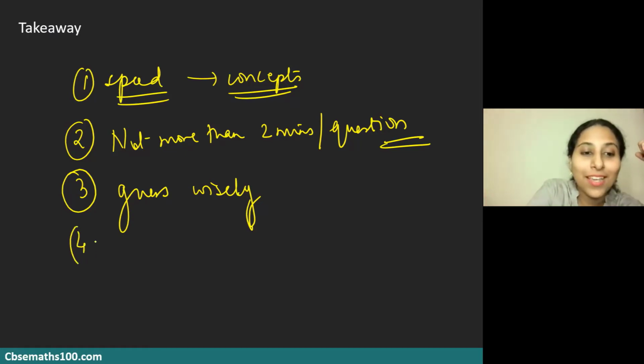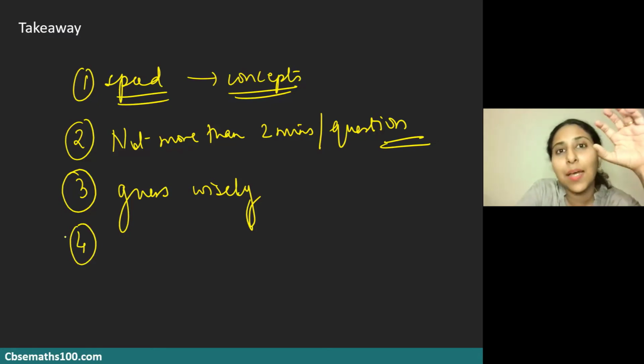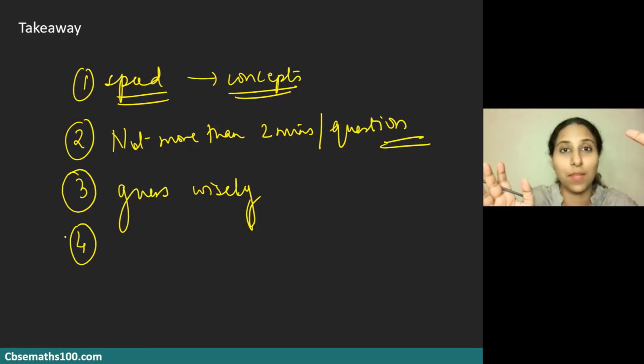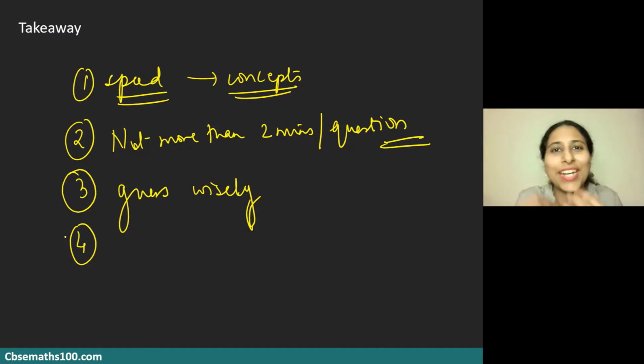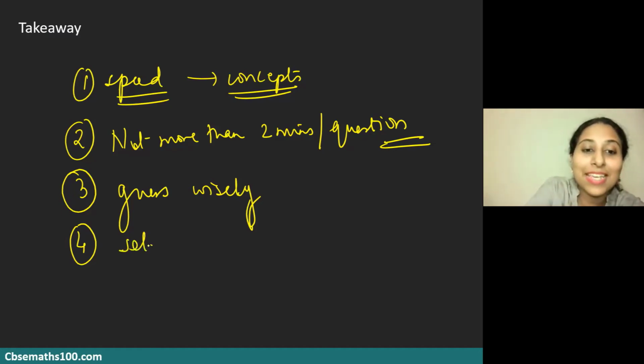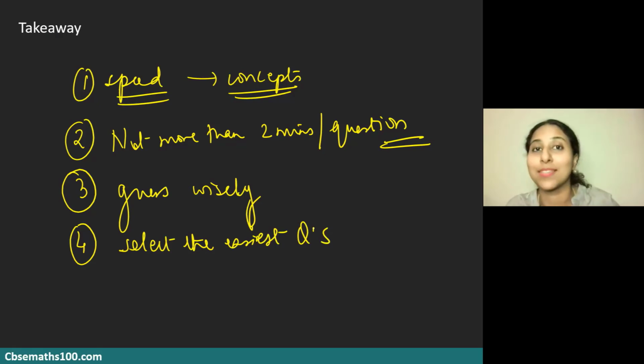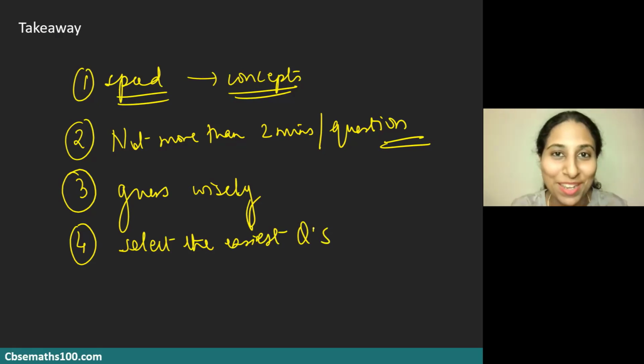And the fourth thing would be to practice selection of questions. When you're getting these 50 questions in the paper, your aim is not to show off to the teacher that you can solve a tougher question. There's no point in doing that. You're not going to get extra marks for doing a tougher question. Your aim is to select the easiest questions and solve them quickly. So select easiest questions and solve them fast. That is the main thing that you should be doing over here.